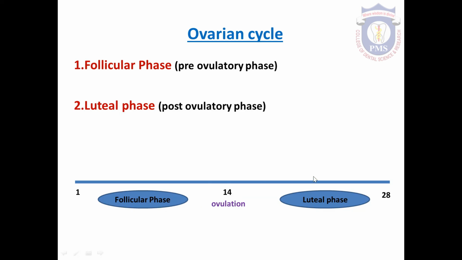Day 14 to 28 is called luteal phase. The follicular phase comes before the ovulation, so it is also called pre-ovulatory phase. The luteal phase comes after the ovulation, so it is called post-ovulatory phase.